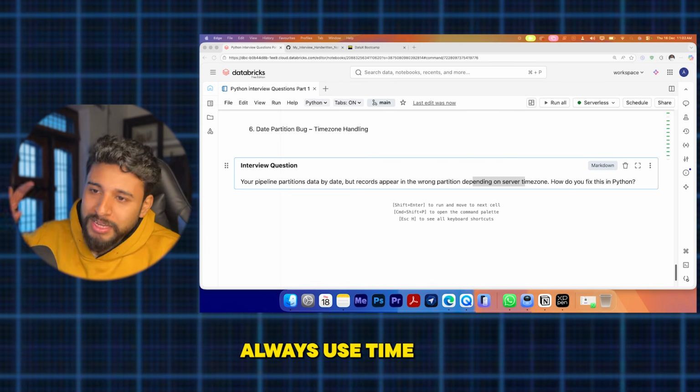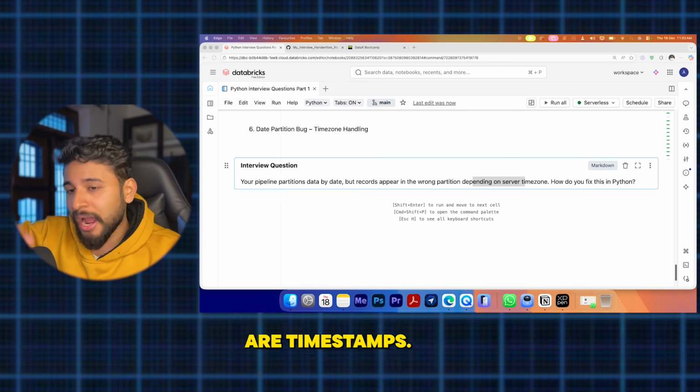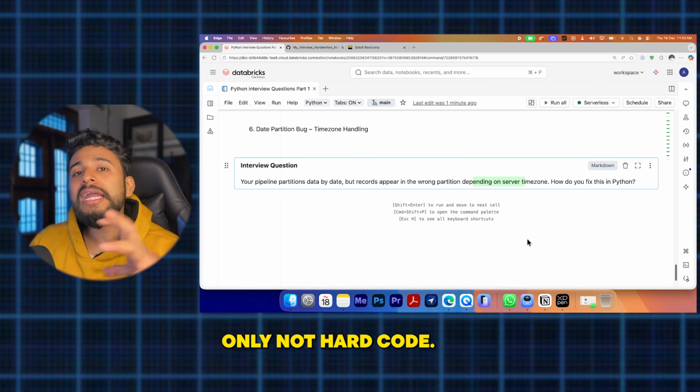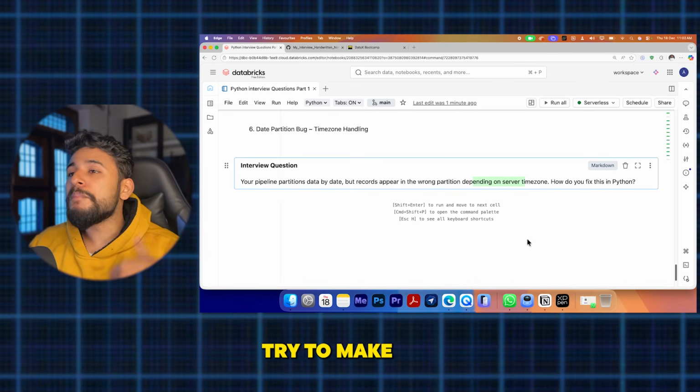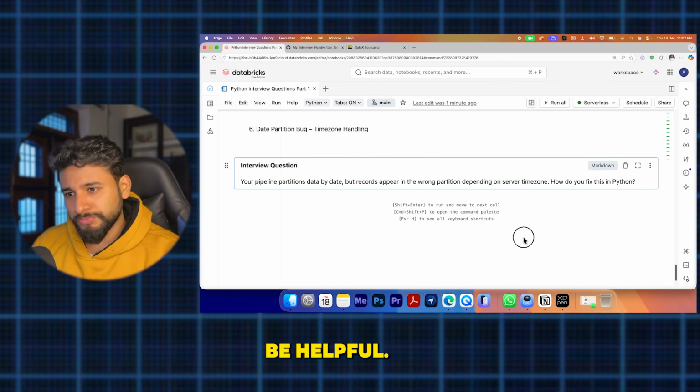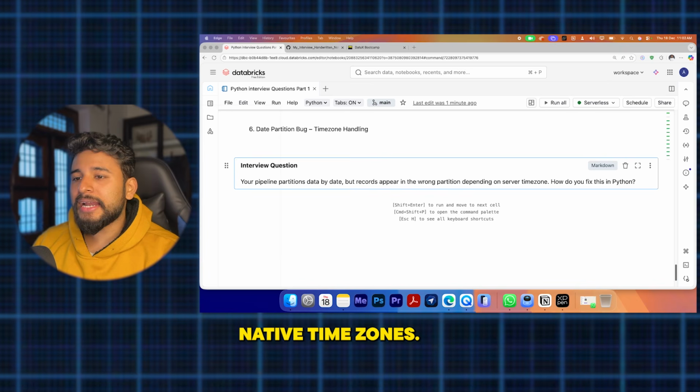We must always use time zone aware timestamps. Always try not to hard code those things in the code. Try to make your code as relevant as possible, so it will be helpful. So this is due to naive time zones.